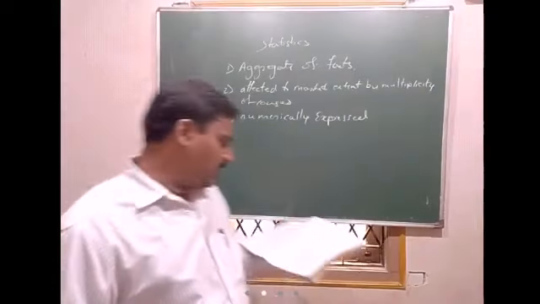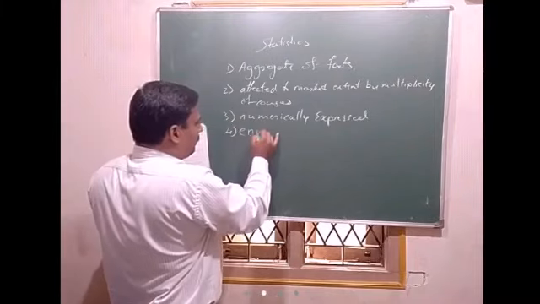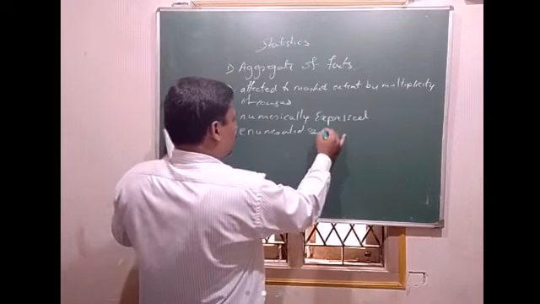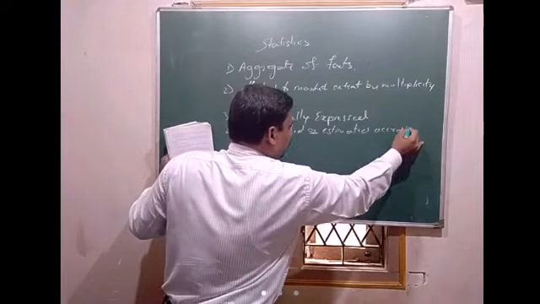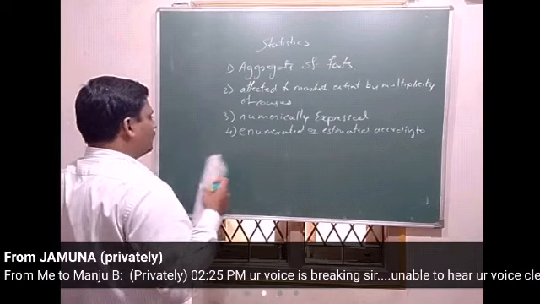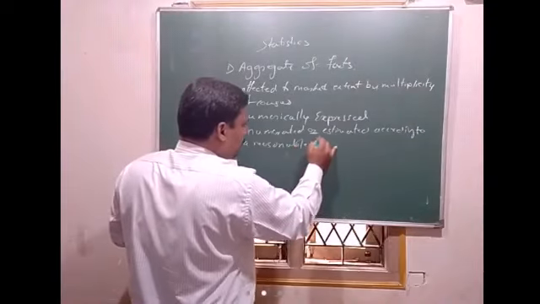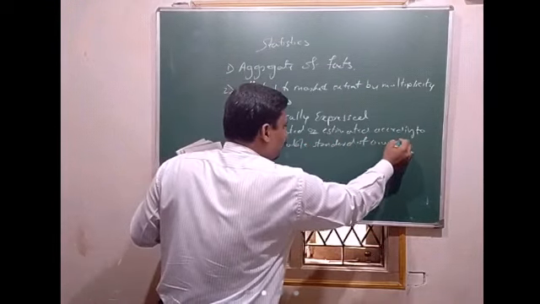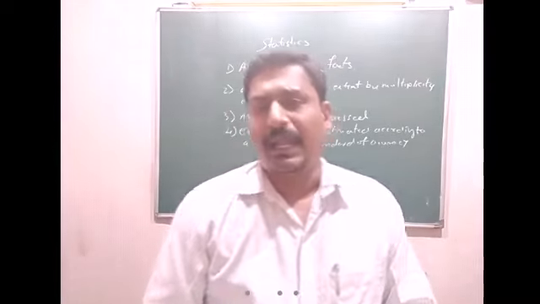Okay, and next point: enumerated or estimated according to a reasonable standard of accuracy. So here enumerated or estimated means calculations will be done.